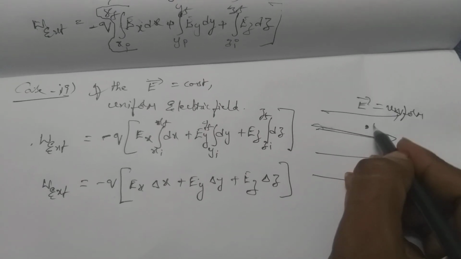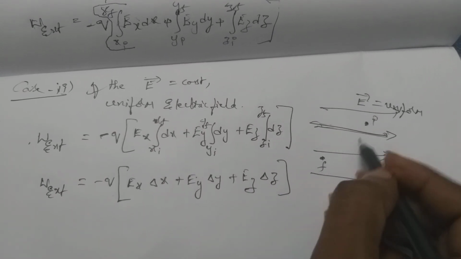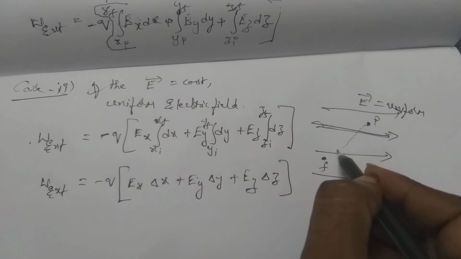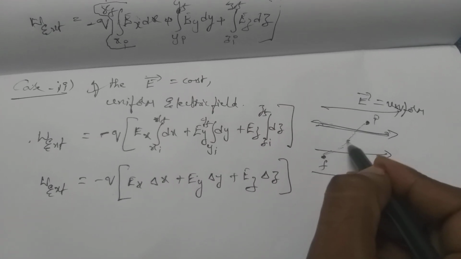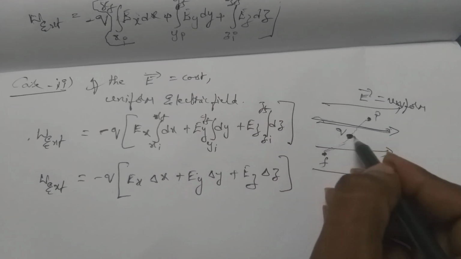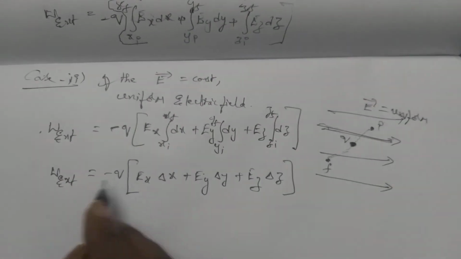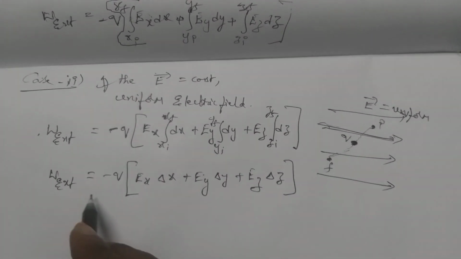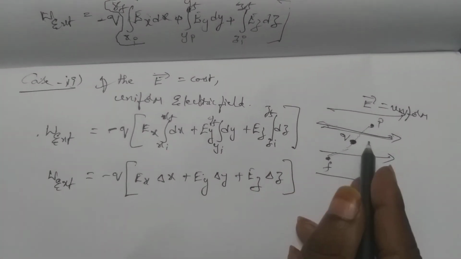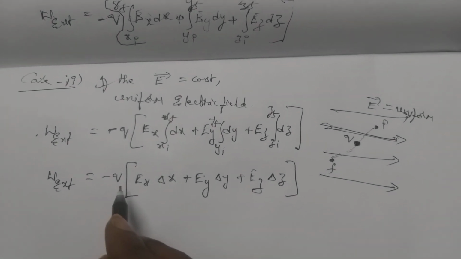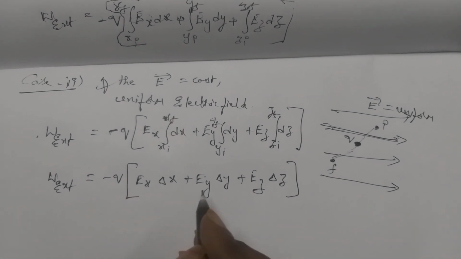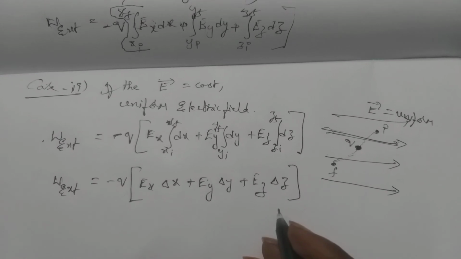Suppose this is the initial position and this is the final position, and we move the charged particle from here to here. So the work done by the external agent in moving the charged particle from initial to final position is given by minus q into Ex delta x plus Ey delta y plus Ez delta z.